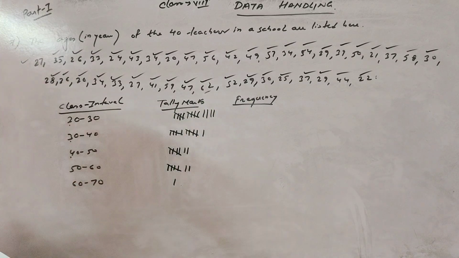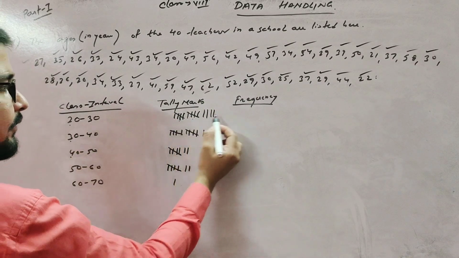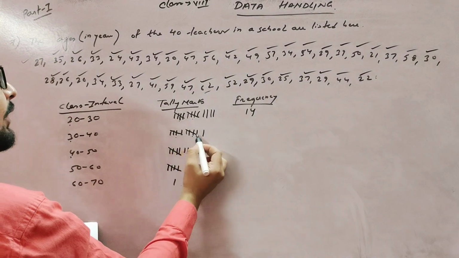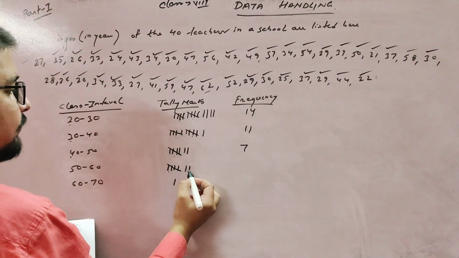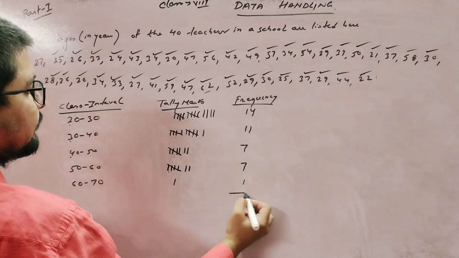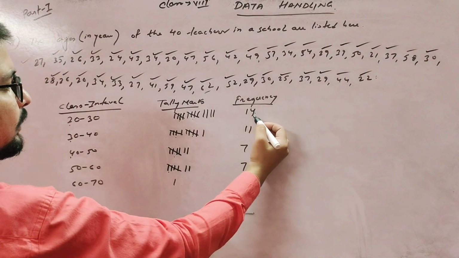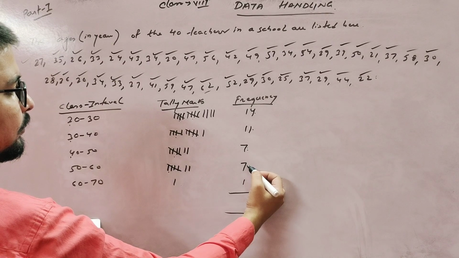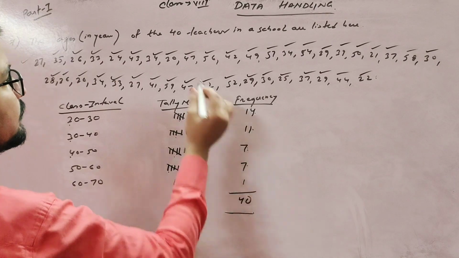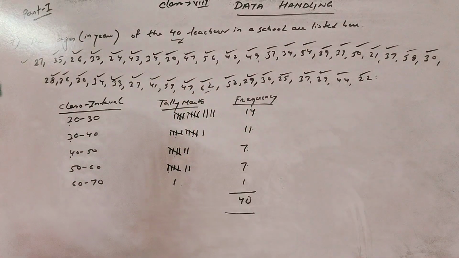Okay, so now start counting. 5, 5, 10, 4, 14, 5, 5, 10, 1, 11, 5 to 7, 5 to 7, there is 1. Okay, so 14, 11, 25, 25, 7, 32, 39, that is 40. You see, 40 teachers.